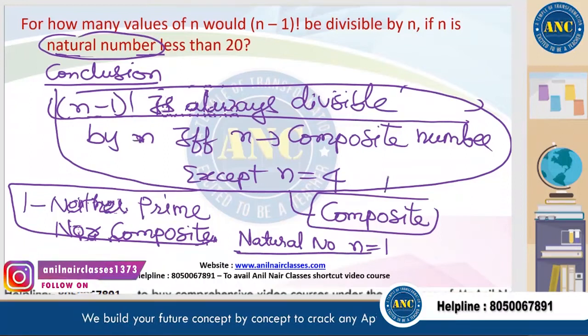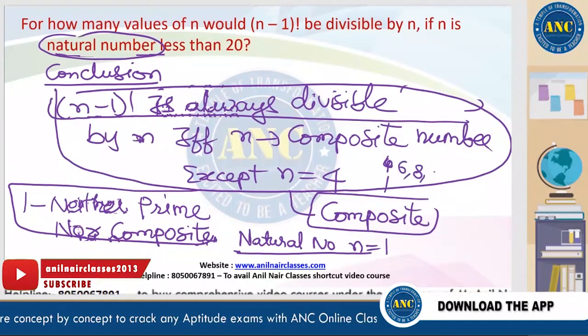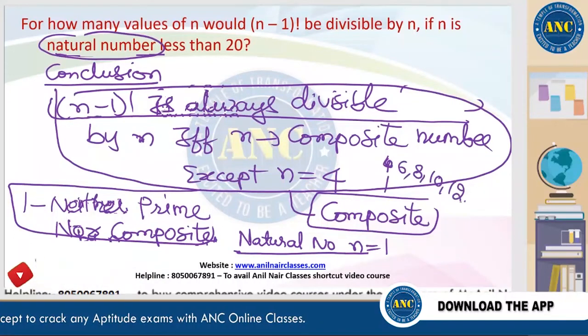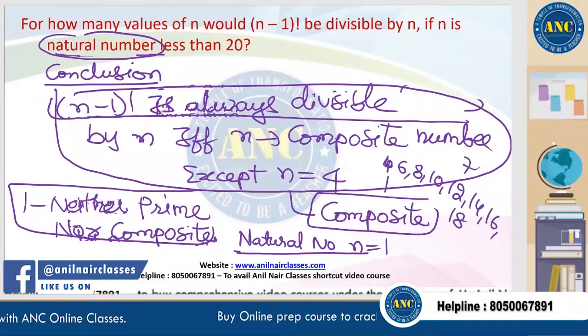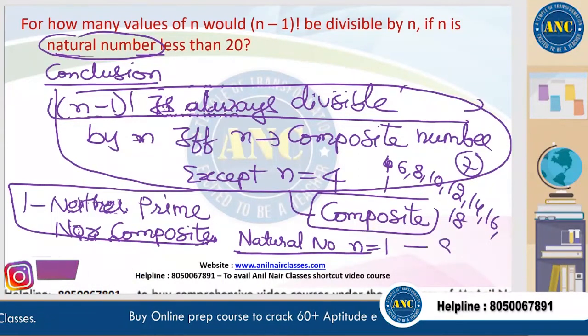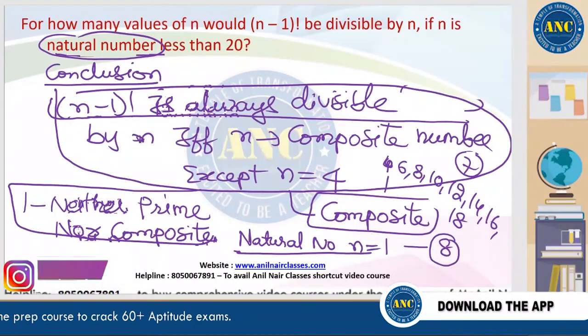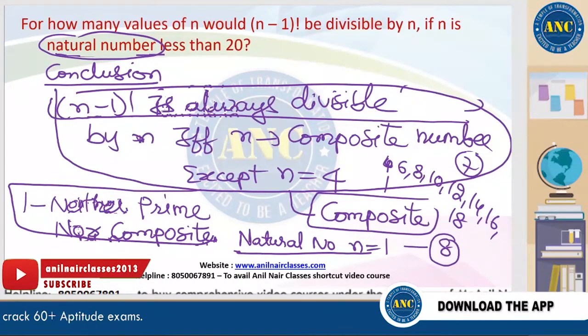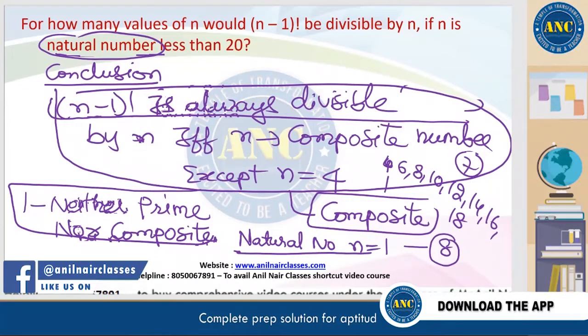So if it is a composite number, the answer will be 6, 8, 10, 12, 14, 16, 18, so the answer will be 7. If it is a natural number, the answer will be 8. Right? I hope it is clear. Let me complete my explanation, Somshekhar. You are in a hurry to tell the answer. Please wait till I complete the explanation.